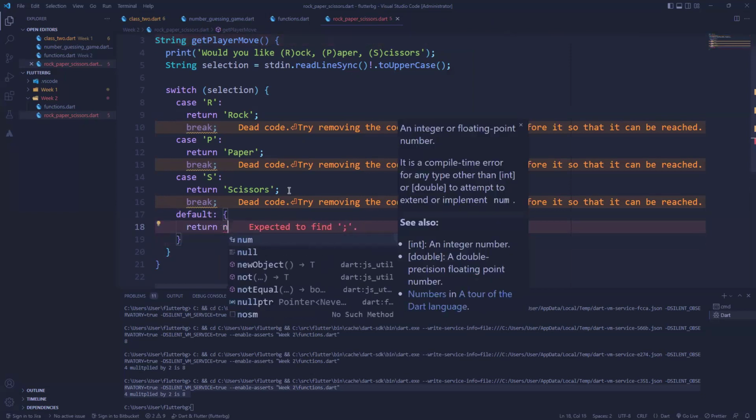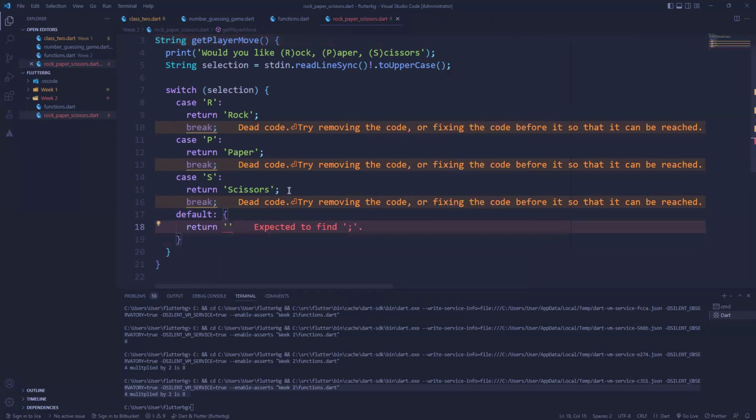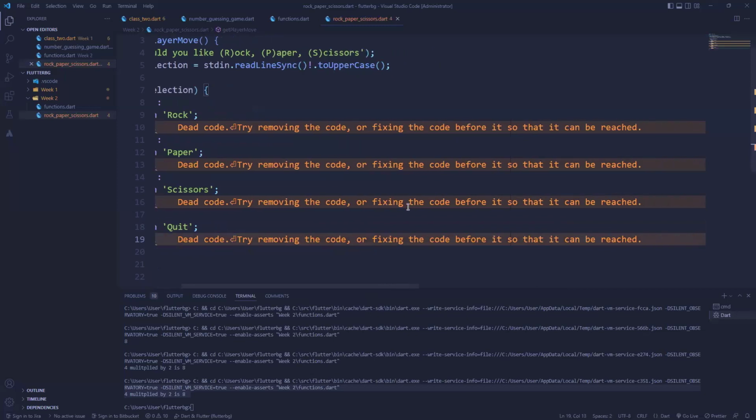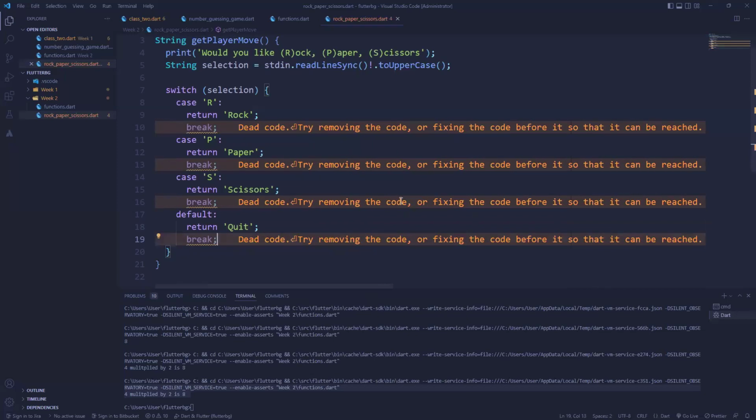Oh sorry, since we are returning a string, let's just say quit. Did I just add a curly brace? Sorry about that. And then we also need to break. I don't know why, it says it can't be reached. Well, I'll figure this out.